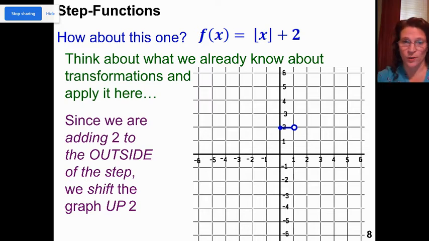I'm moving up 2. And then my slope is still 1, because if there's nothing here, it's implied that there's a 1. So I'm going to move up 1 and over 1. I have to go back as well. So back 1 and down 1. So this is the floor of x plus 2.